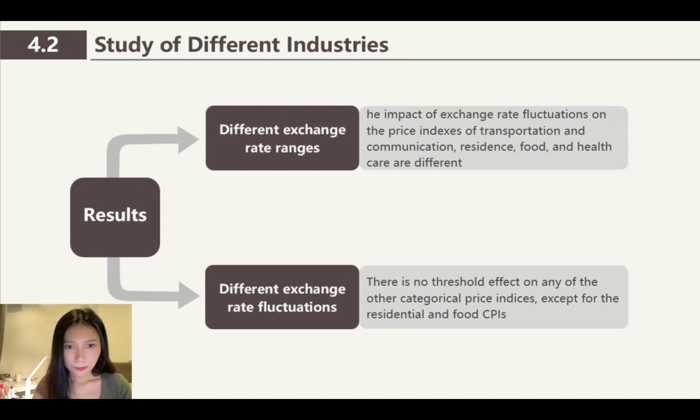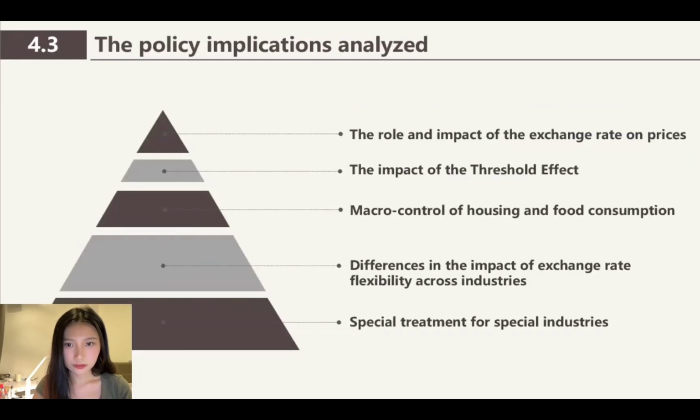Finally, the policy implications analyzed include the role and impact of the exchange rate on prices, the impact of the threshold effect, macro control of housing and food consumption, differences in the impact of exchange rate fluctuations across industries, and special treatment for special industries.